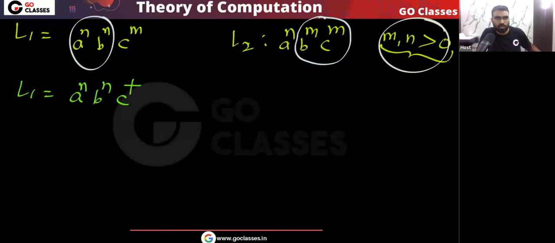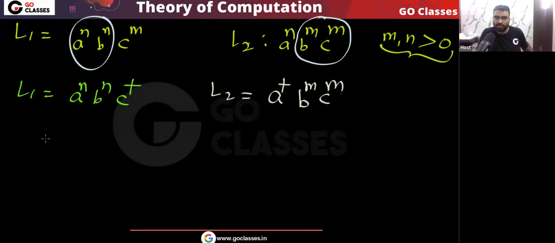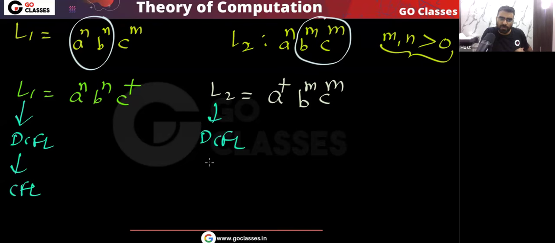L2 I can write as a plus, then b power m, c power m. You can easily see these two languages are DCFL. These are standard examples of DCFL languages, so they are CFL also. Every DCFL is CFL. They are non-regular.